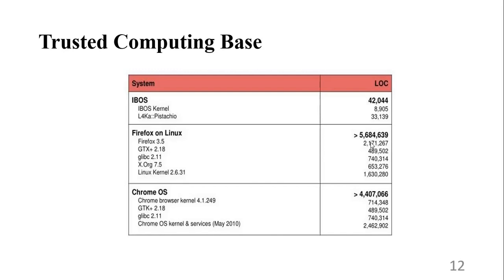On the other hand, we have iBOS, which has 42,000 lines of code inside the TCB. From these three we can clearly observe the magnitude and the complexity, where iBOS reduces the complexity because a human being can understand 42,000 lines of code easily rather than understanding 4.4 and 5.6 million lines of code.